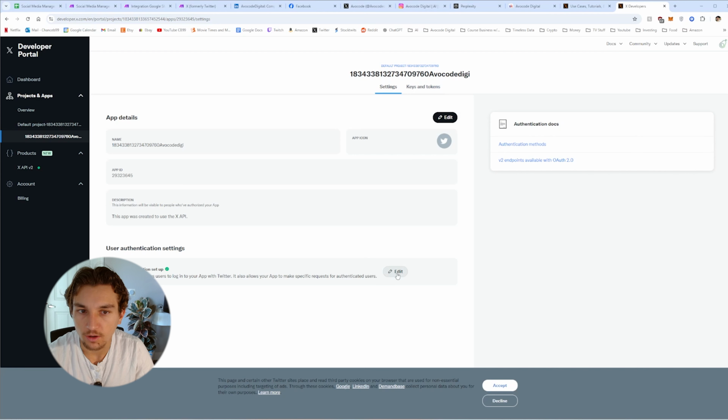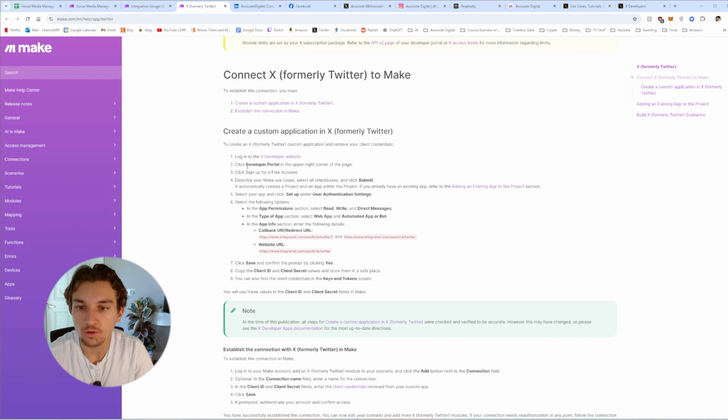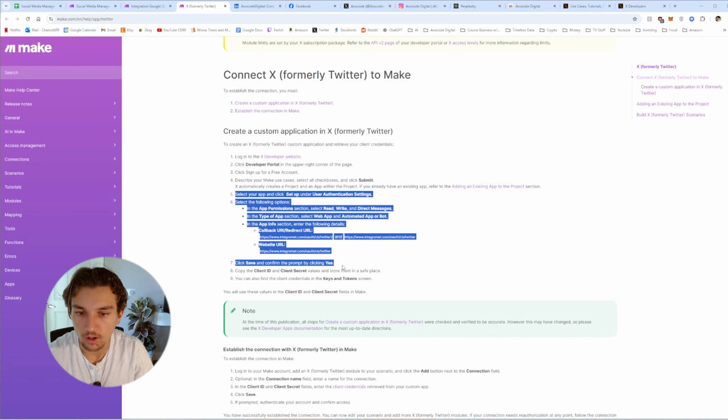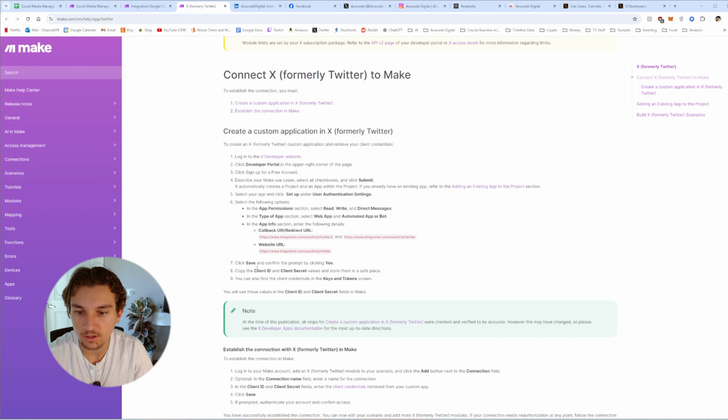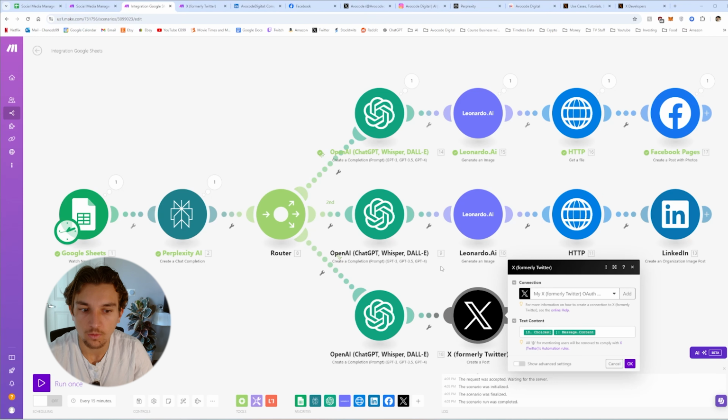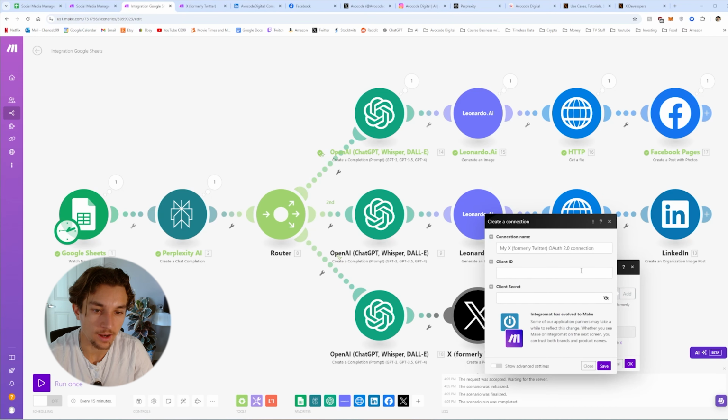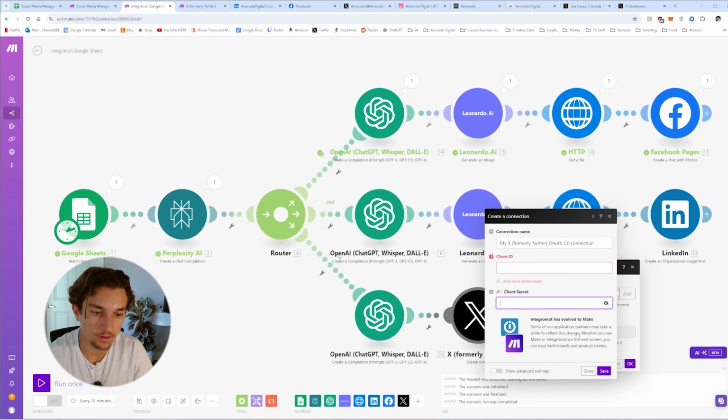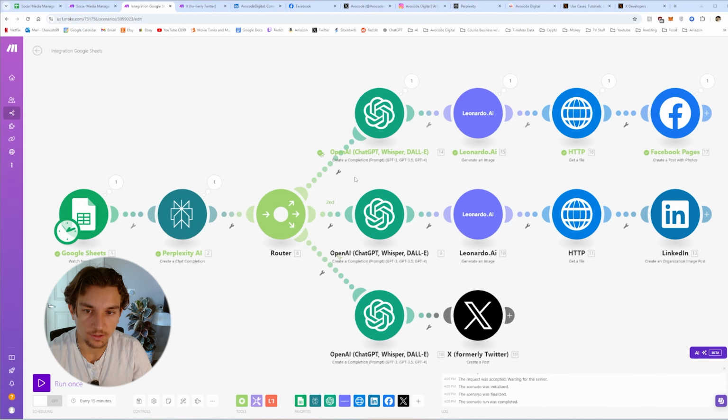You're going to go then to user authentication settings. This has already been set up for me, but essentially there's going to be a setup button here. And then after that, you follow these instructions. So it says set up user authentication settings. And then you follow these exact settings. And then in order to get the client ID and client secret, which is what you then add right here, like that. So once we have that, let's test it.